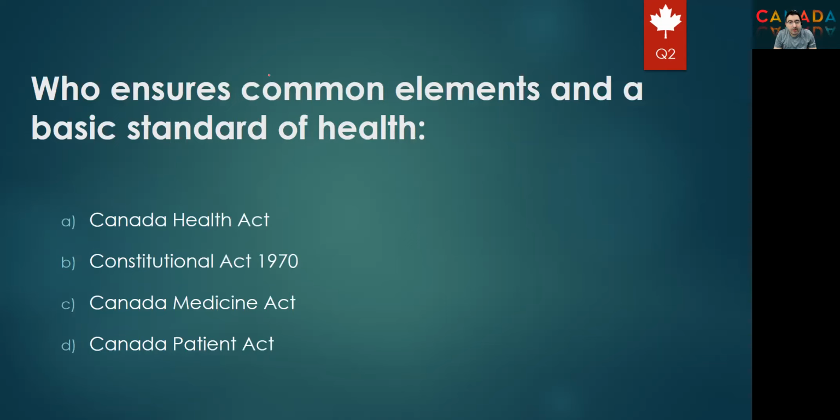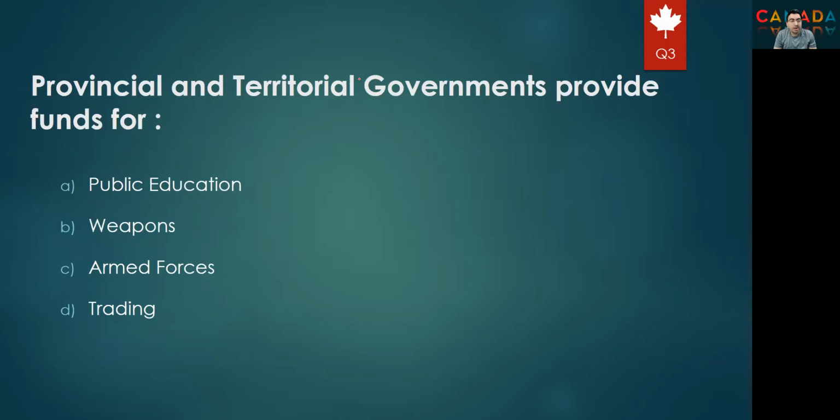Second question: who ensures common elements and the basic standard of health? Which act provides the health insurance which is the right of every Canadian? Is it the Canada Health Act, option A, or Constitutional Act 1970, or Canada Medicine Act, or Canada Patient Act? Try to remember this by connecting the word health, standard of health, to the health option here. So the right answer would be option A, Canada Health Act. Okay, next question.